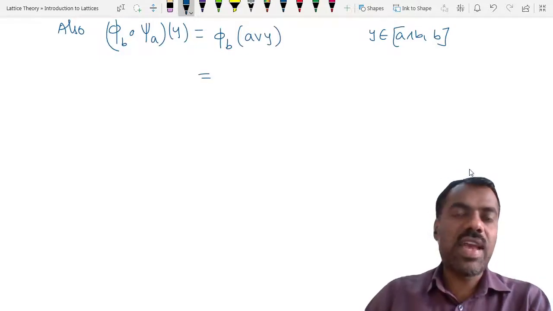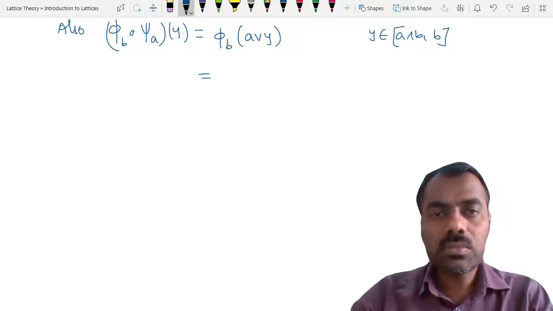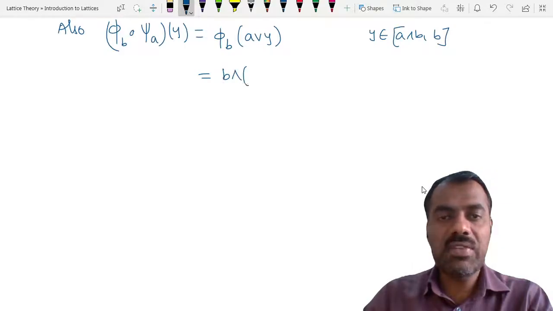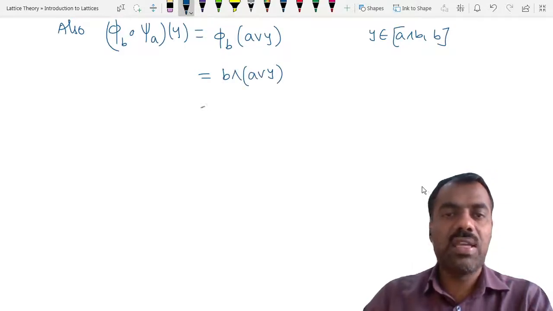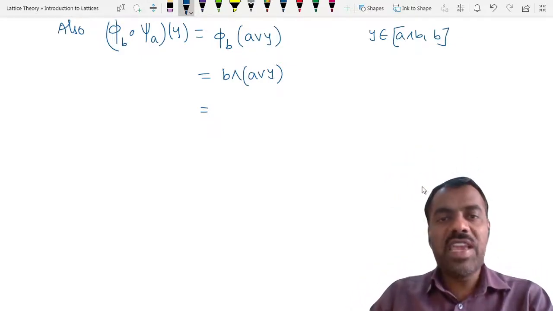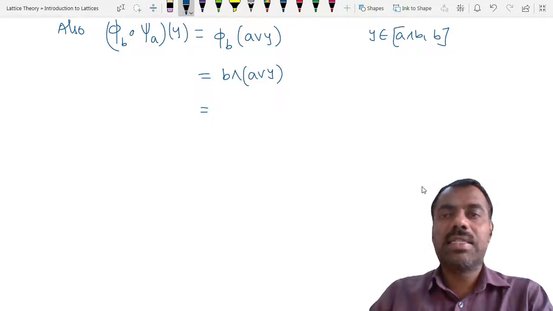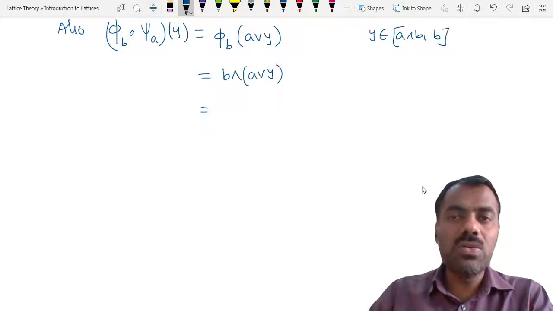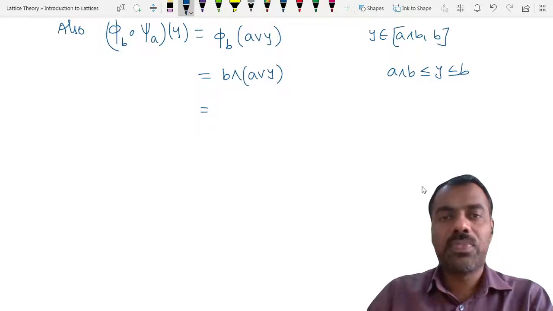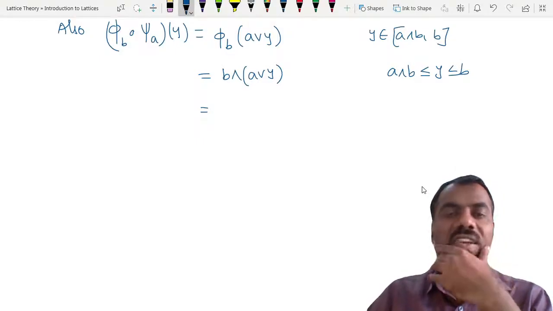Phi b of any x is defined as b meet x. So this is b meet (a join y). Now how can we simplify this? Our y is bigger than or equal to a meet b, and b is bigger than or equal to y. So by modularity we can simplify this.